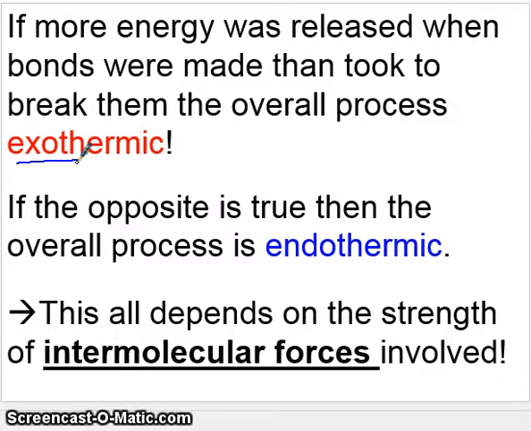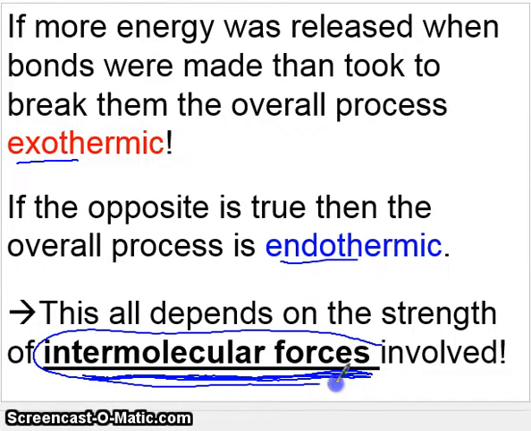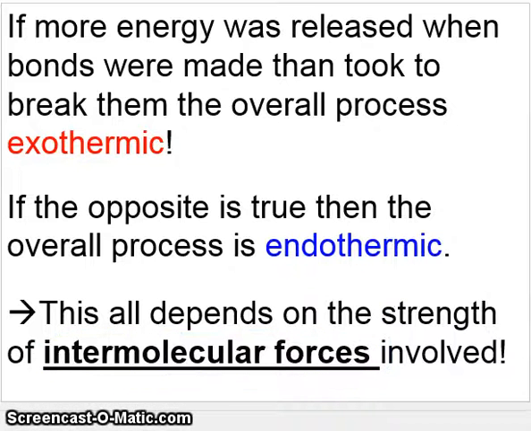But if the opposite is true, the process is endothermic. This all depends on the strength of intermolecular forces. This is the big term. We've been using this term for the two chapters, and we're going to finish up chapter 13 with it. It's all about the forces between the particles. These are physical changes that we've been talking about. Okay, so this completes lesson 6 and chapter 13.